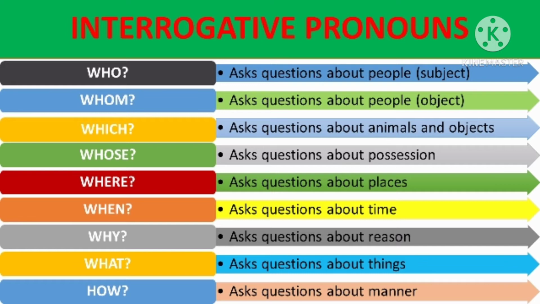Where. It is used to ask questions about places. When. When is used to ask questions about time. Why. Why is used to ask questions about the reason. What. What is used to ask questions about things. How. How is used to ask questions about manner.